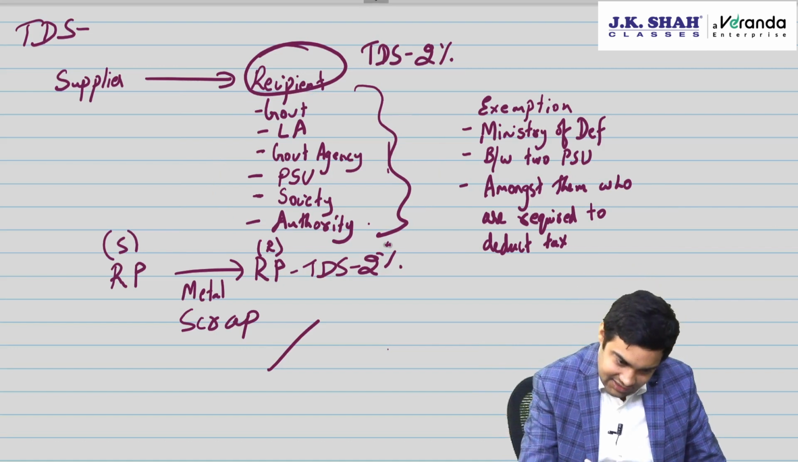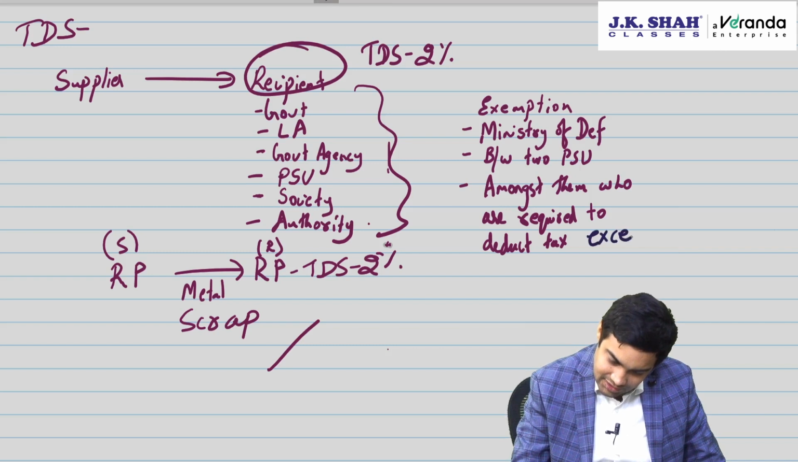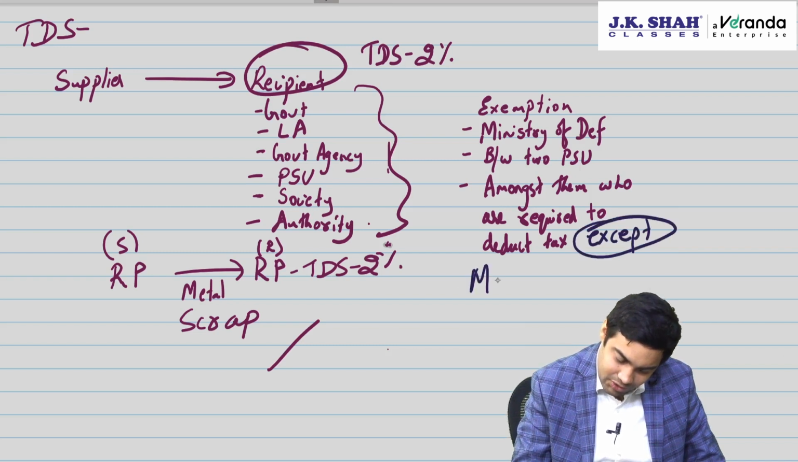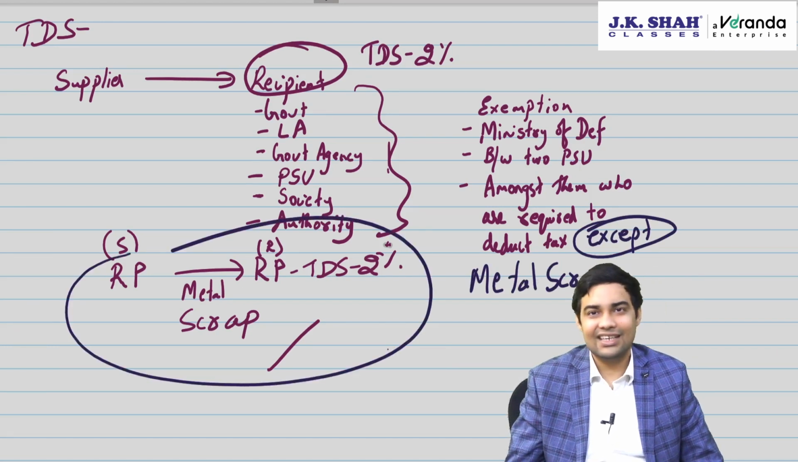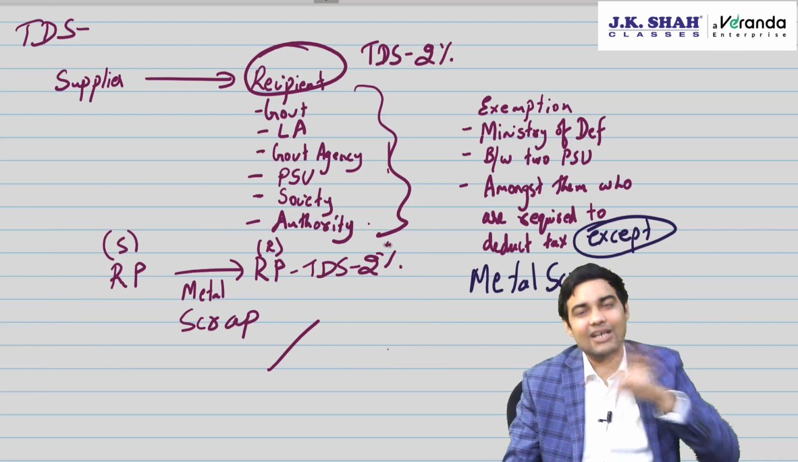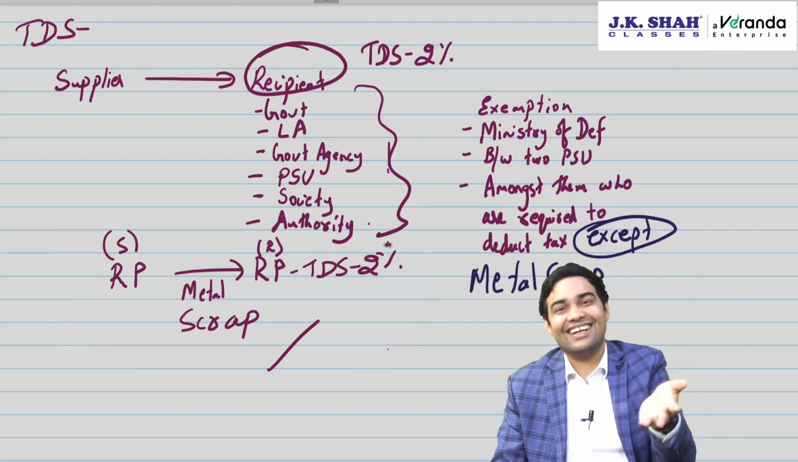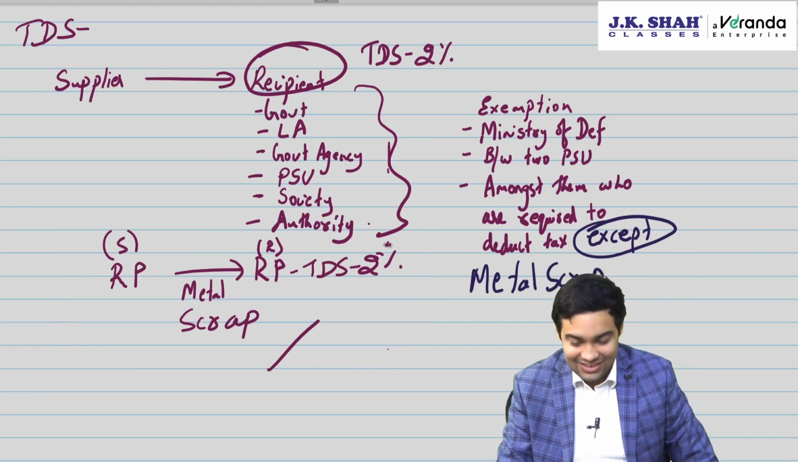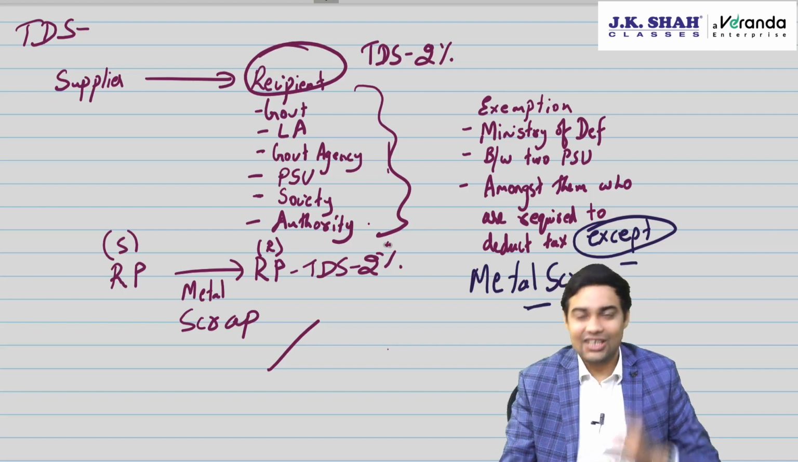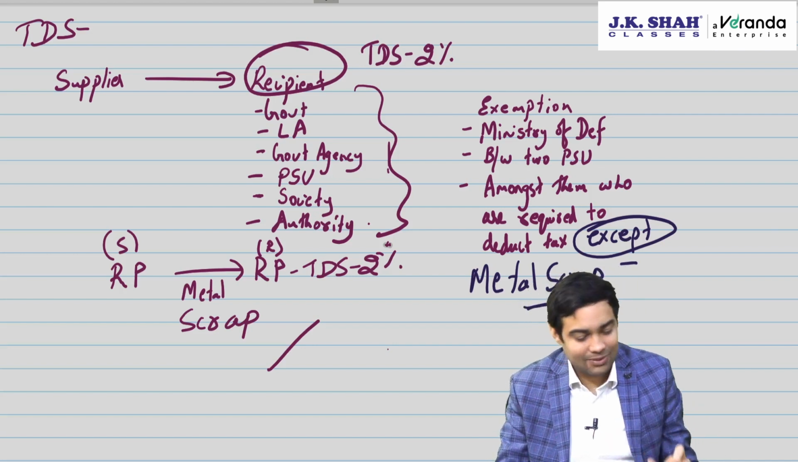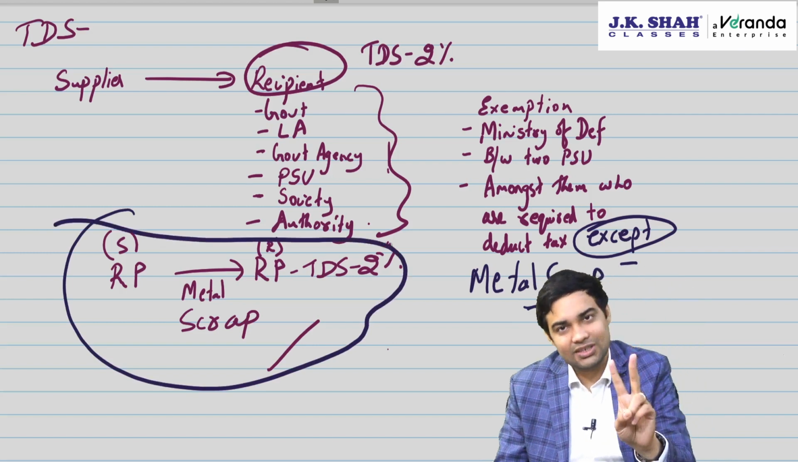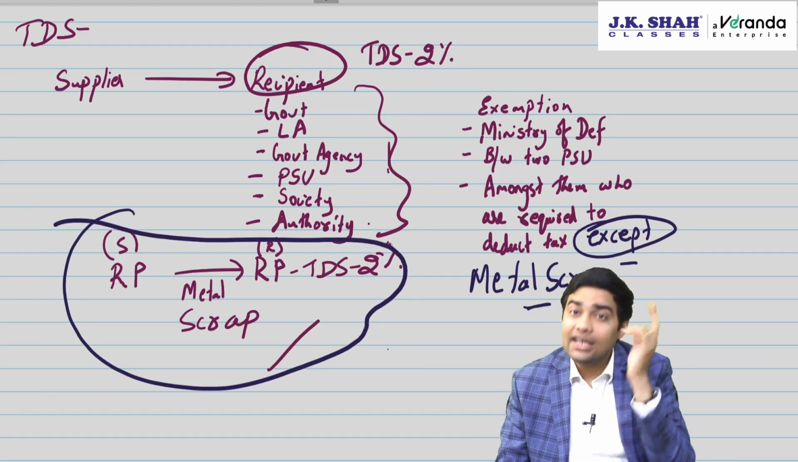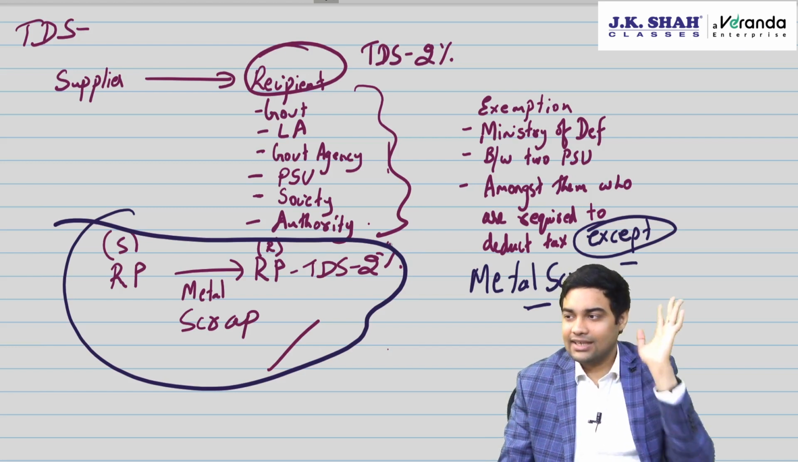Here they have added something, except metal scrap. Because if they don't mention this, then since metal scrap people are now added in TDS provision, if you mention that amongst them no TDS, then TDS will not apply. So they have added except metal scrap in the exemption. And don't forget the basics: 2% when the taxable value under a contract exceeds 2.5 lakh. Clear?